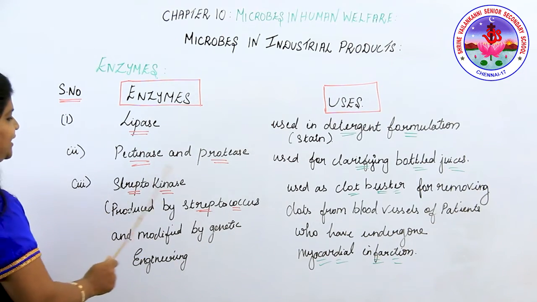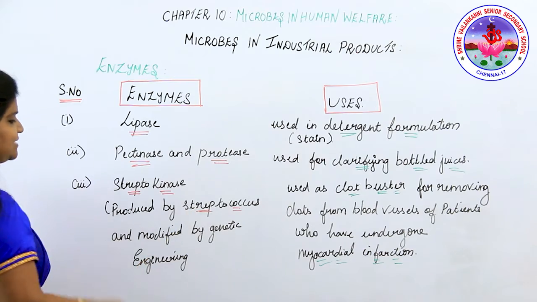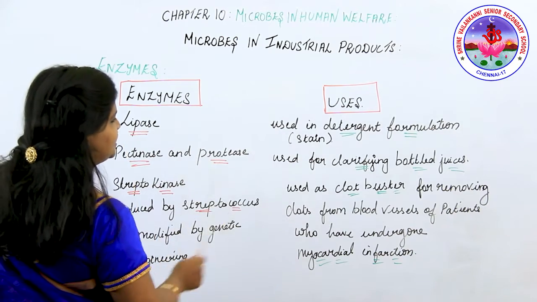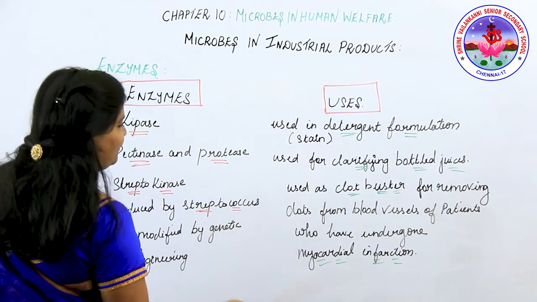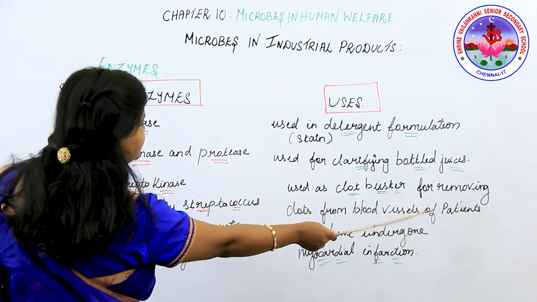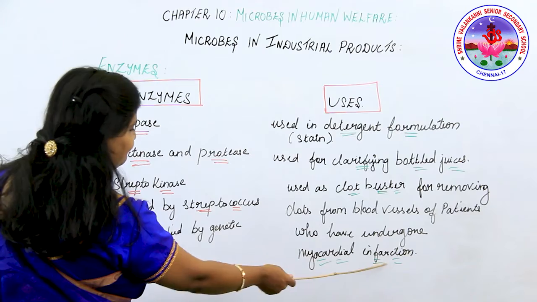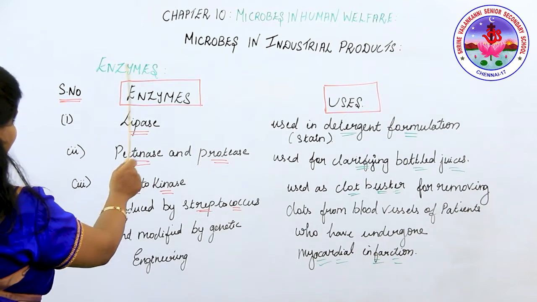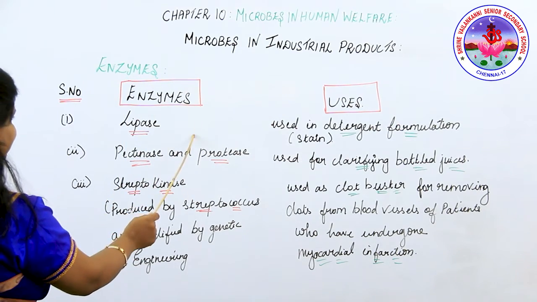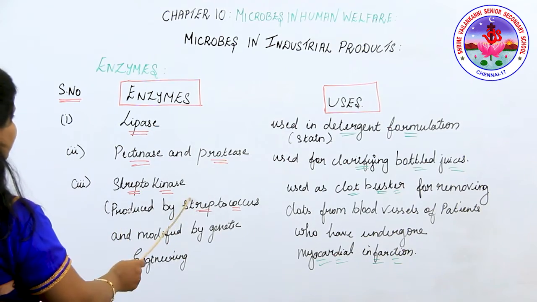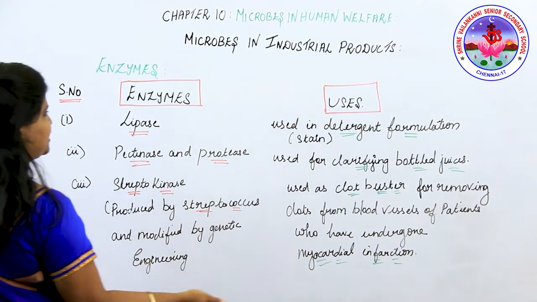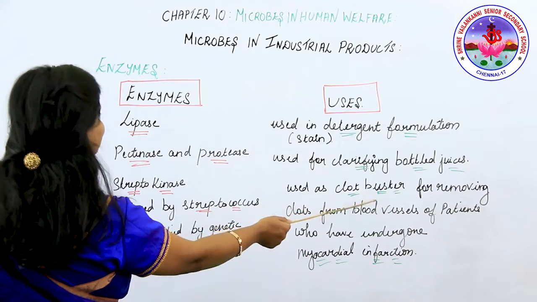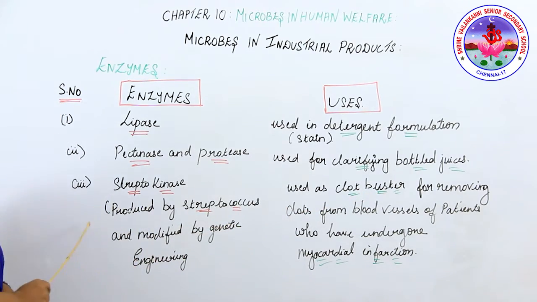Streptokinase. Streptokinase is produced by Streptococcus and modified by genetic engineering to be produced in higher amounts. It is used as a clot buster for removing clots from the blood vessels of patients who have undergone myocardial infarction. So what is the enzyme called? Streptokinase. When you study enzymes, they are lipase, pectinase and protease, and streptokinase. These do different functions: detergent formulation, clarifying bottled juice, and acting as a clot buster. That's all about the enzymes.